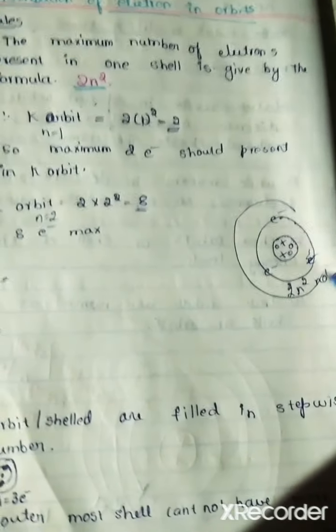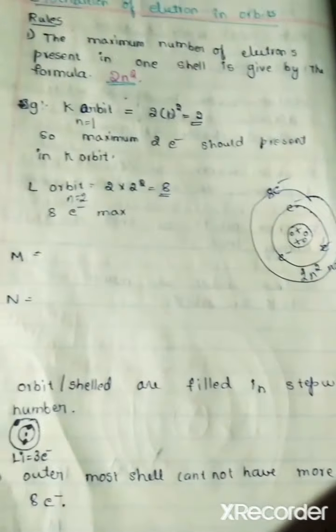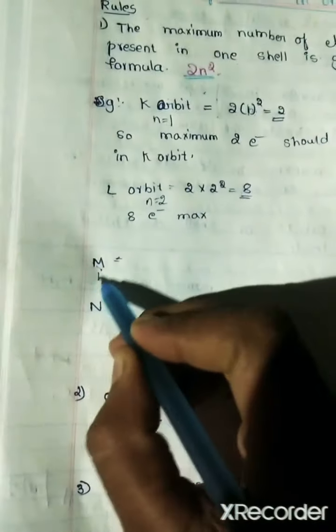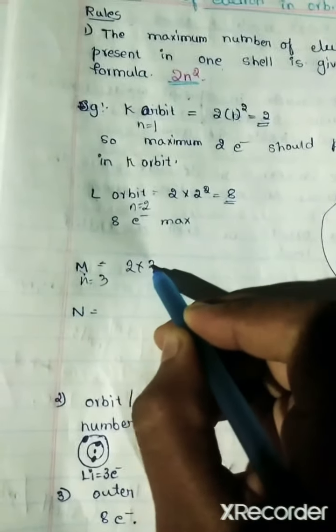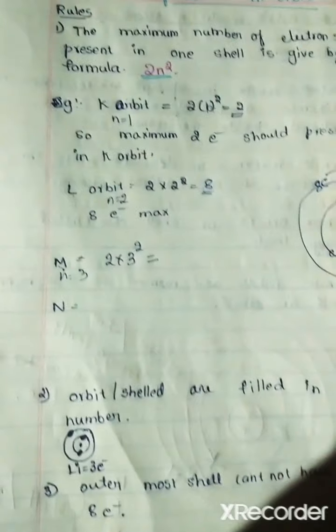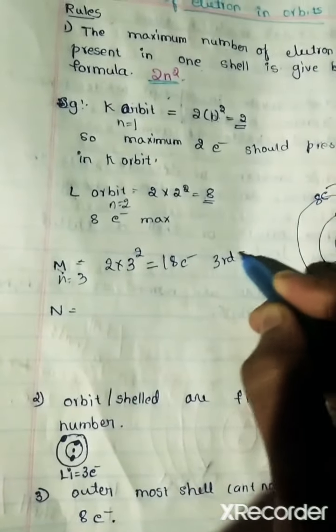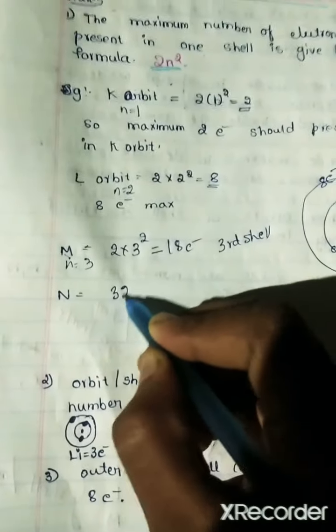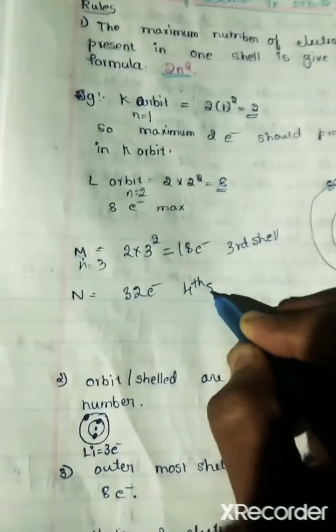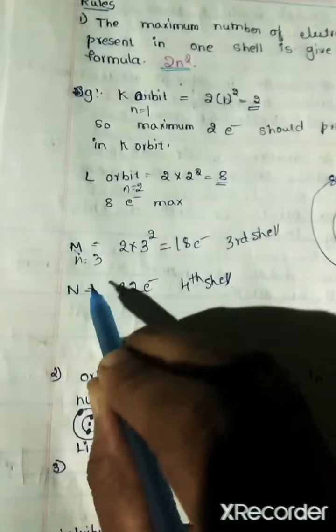Then for the second shell there should be 8 electrons. Like that M: for M, n is equal to 3. Then 2 into 3 square, how much will it be? 18 electrons should be there in the third shell. Like that, 32 electrons should be there in the fourth shell, that is the N orbit or N shell.